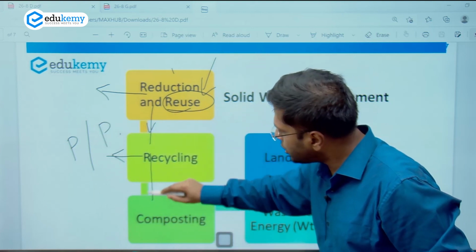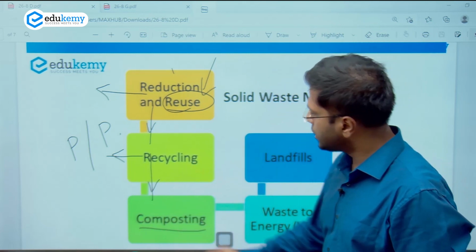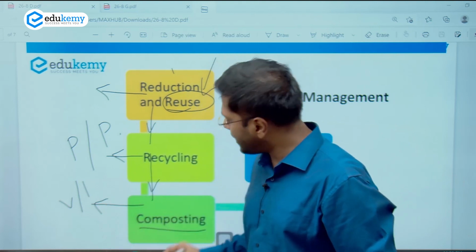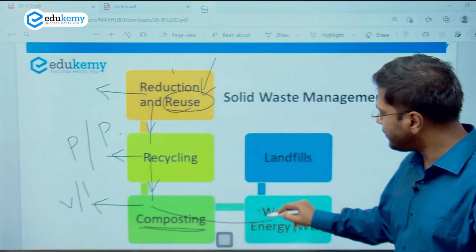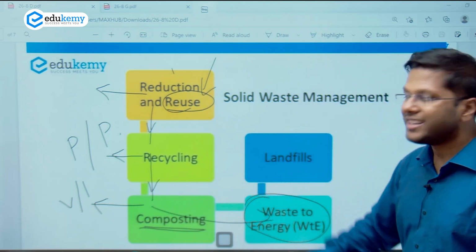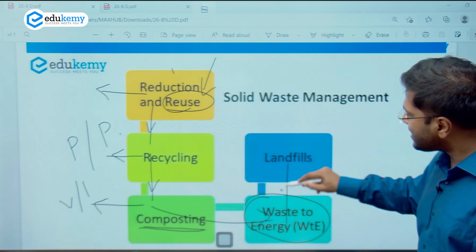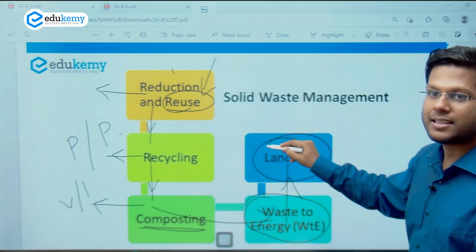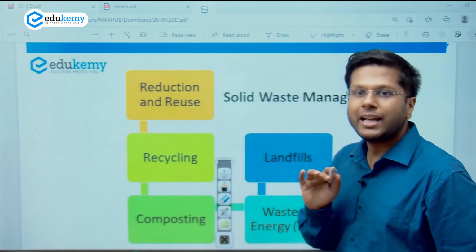In case we are not able to recycle, we have to compost that article. What are the articles which can be composted? For example, vegetable matter, any biodegradable matter can be used for composting. And if composting is not the process, then we can utilize that for waste to energy generation, right? So this is the ideal process in which it should flow. And in case nothing can happen, whatever is left out should be put in the landfill areas. So this is the ideal mechanism in which solid waste management should happen.